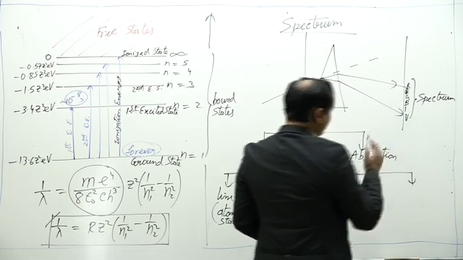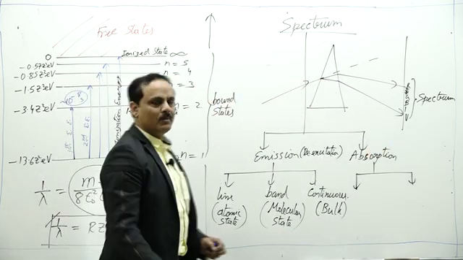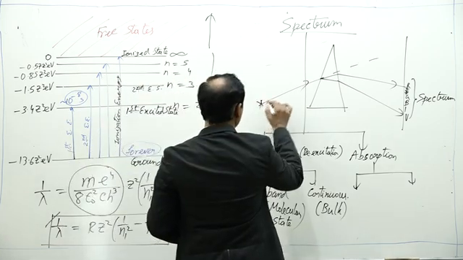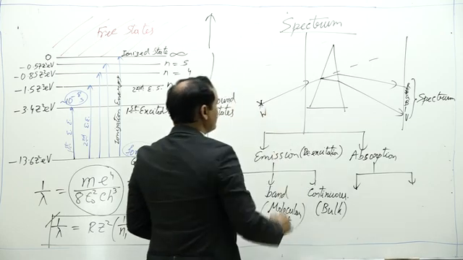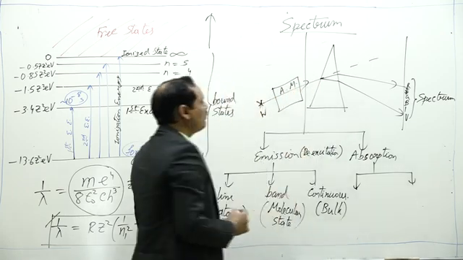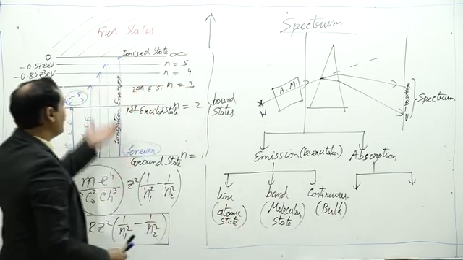Now we need to know when we get absorption spectrum. Absorption spectrum is obtained by an absorbing medium. Suppose we have a source emitting white light and there we have an absorbing medium. The medium absorbs certain wavelengths by which it can get excited.